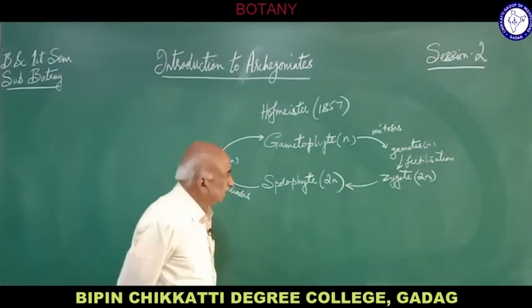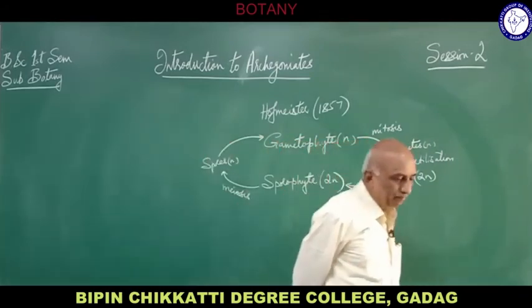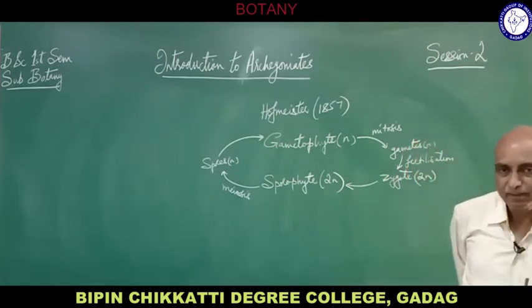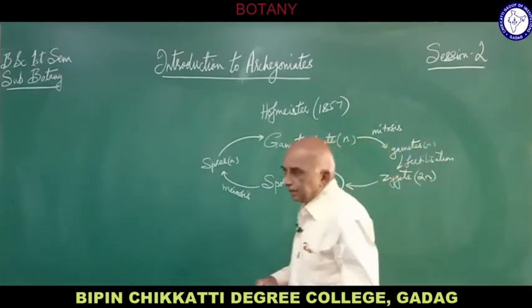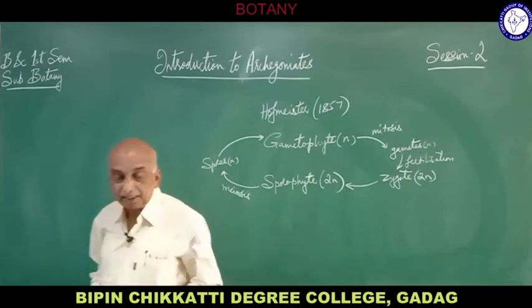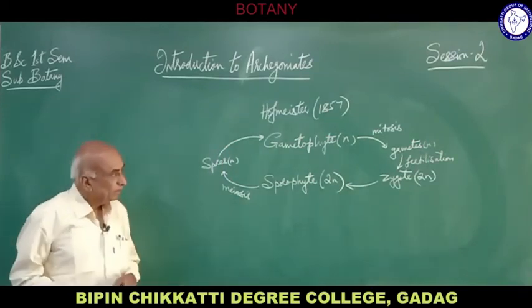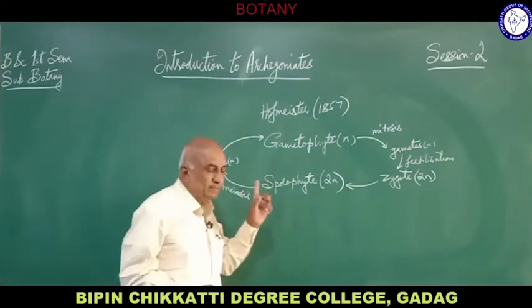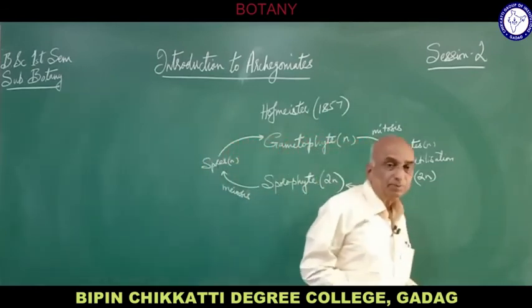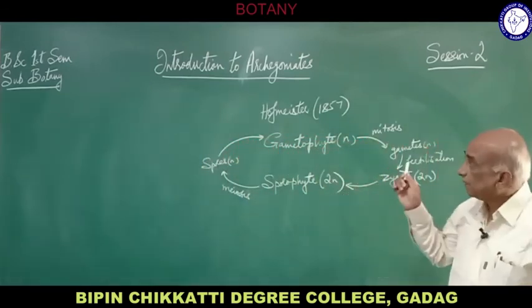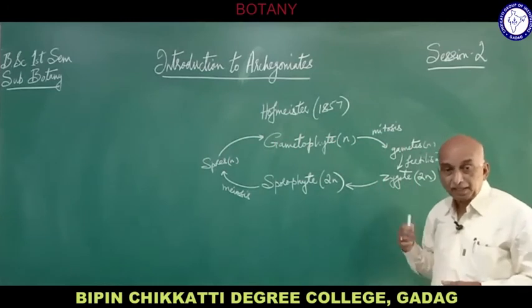So gametophyte produces the gametes by only mitosis. But usually when we see the formation of gametes in the higher plants and animals, there meiosis takes place. So this is actually the important difference between archegoniates and the higher plants like angiosperms and even animals.